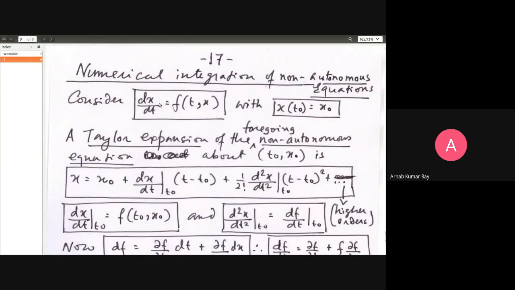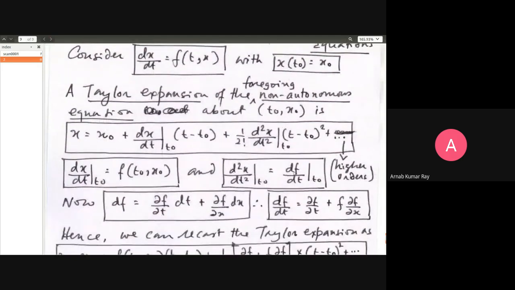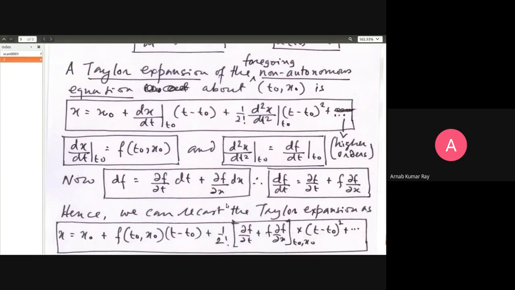You just take a derivative of this thing on both sides with respect to t. df/dt is equal to f(t, x). Now, f depends on both t and x. So for df, partial differential equations, a little knowledge of that which you would have studied in your calculus course will be useful here. df will be equal to ∂f/∂t times dt plus ∂f/∂x times dx.